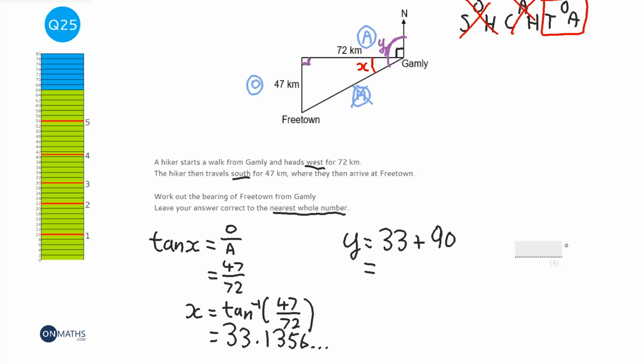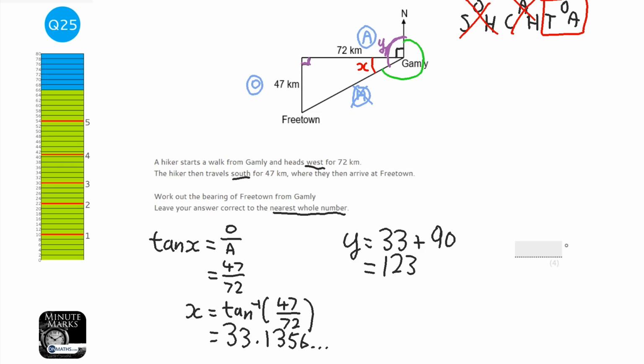And you can do this in the calculator, or you can do it in your head. I'm going to do it on the calculator. 123. Okay, now bearings, something that we've got to remember, are always from north going clockwise. So it's always going to be like that. It's going to be that angle there.